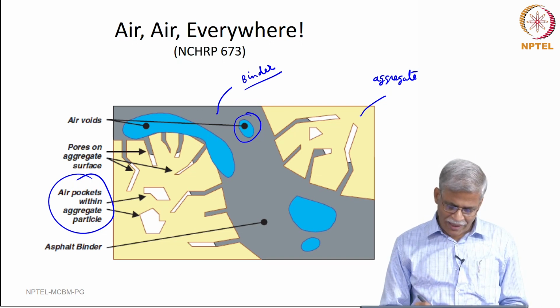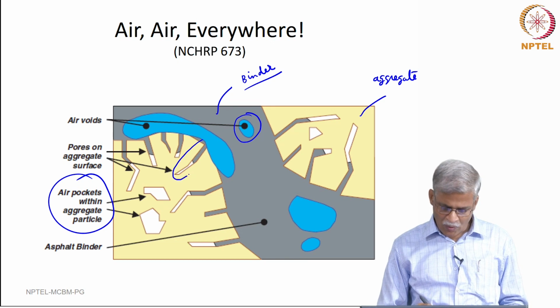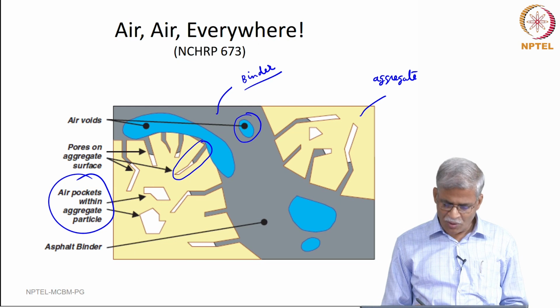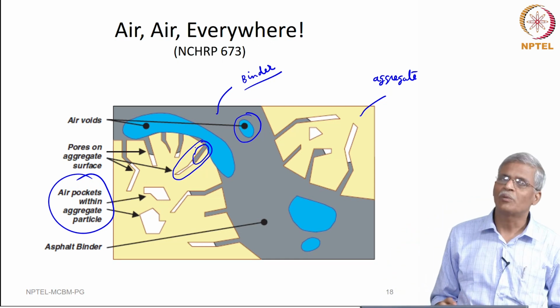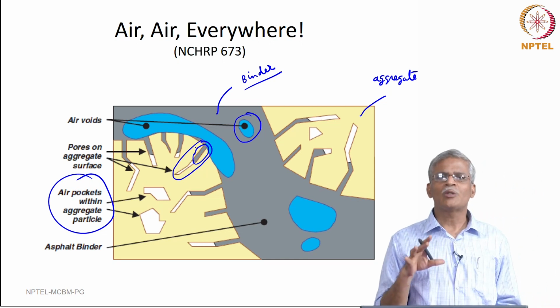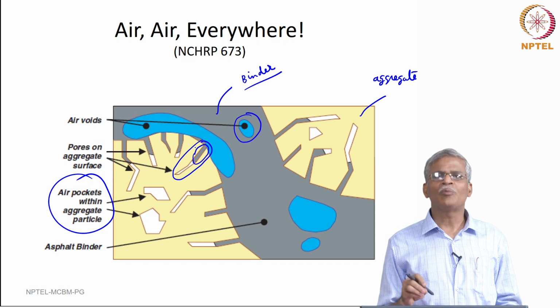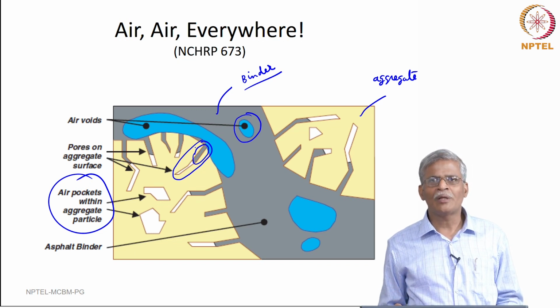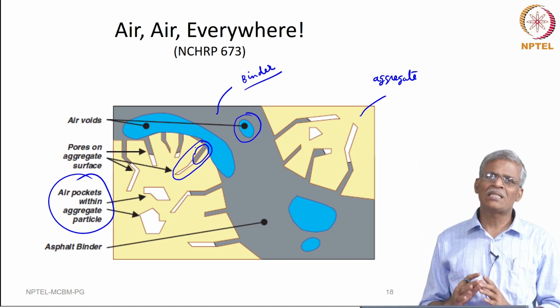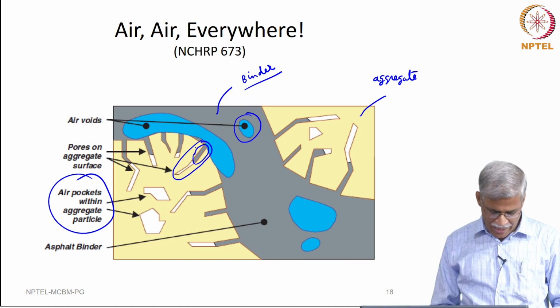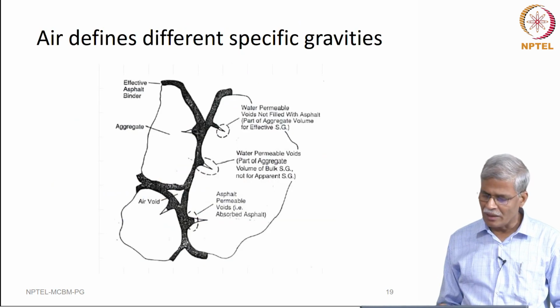Now, if you take a look at this particular void that is shown here, you can see that the whole thing is permeable to water, whereas only some portion is permeable to bitumen. So, depending on the amount of bitumen that you are going to apply, and depending on the air voids that you are really looking at, the mix design completely changes, and in a sense it influences the mechanical performance of the material.